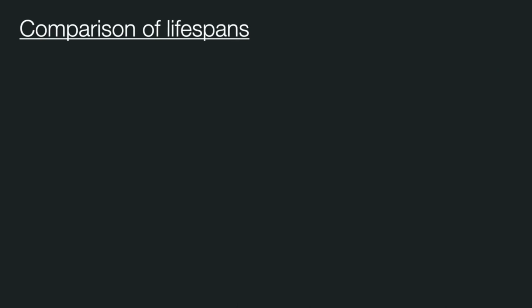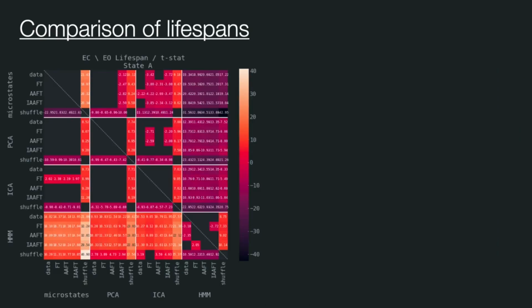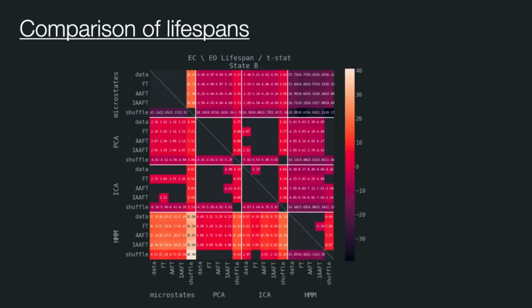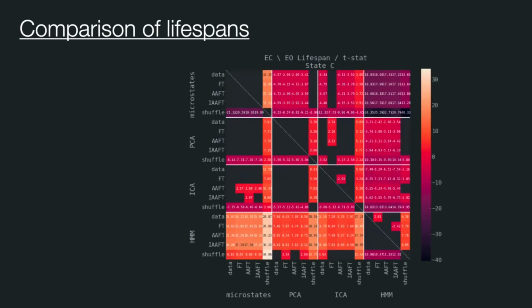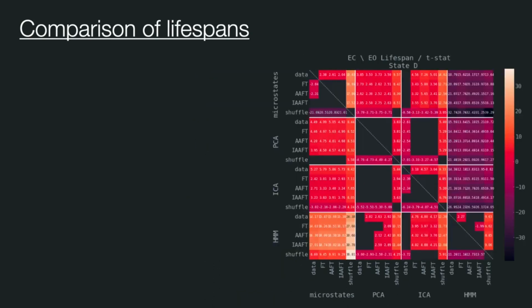In contrast, lifespans are mainly similar between eyes open and eyes closed paradigms and more or less similar across states. They typically show microstates and hidden Markov model both having different lifespans than ICA and PCA, which display similar lifespans.